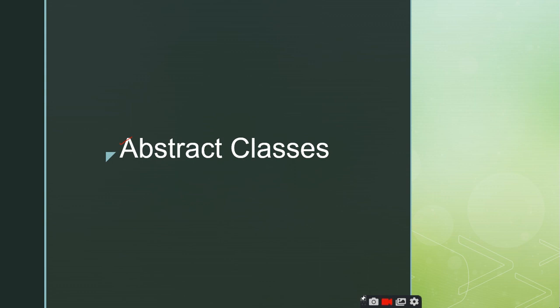And finally, we will discuss the pure virtual function definitions, and then we will end the topic by discussing the advantages and disadvantages of inheritance. So this is how we have planned for today's session.